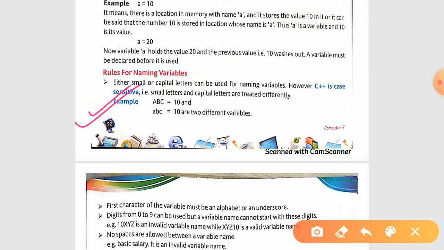They have given an example, capital ABC and small ABC. Although you read both of them as ABC equal to 10, for your computer both are different. This is capital ABC and this is small ABC, so both are different for your computer. That is why we can say that C++ is a case sensitive language.